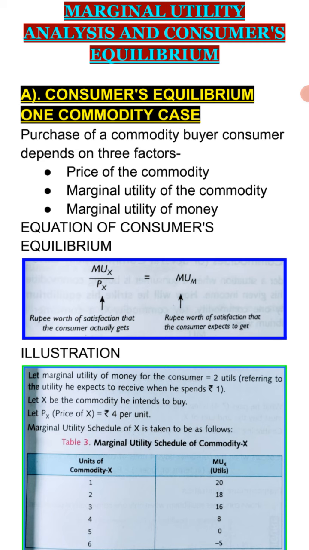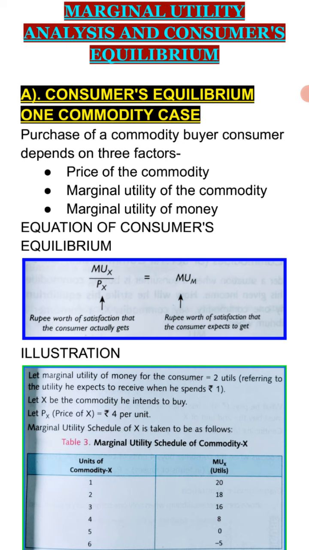Just see over here that there are two concepts. The very first concept is consumer equilibrium, one commodity case. Before discussing the cases, we will discuss that the purchase of a commodity by a buyer depends upon three factors. Whenever we purchase a commodity, three factors keep revolving in our mind, whether consciously or unconsciously. The very first is the price of the commodity. Second, the marginal utility of the commodity, that means how useful it is. And the next one is the marginal utility of money, that means how much the money is worth to us.